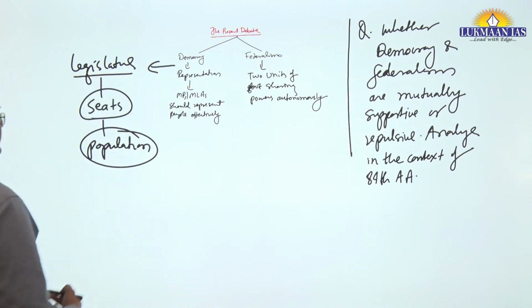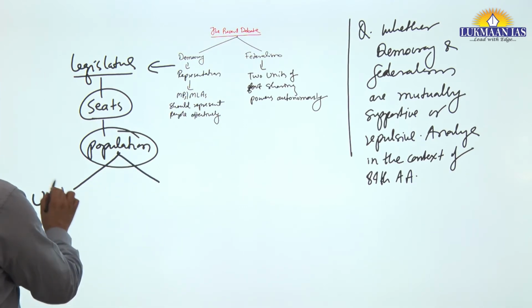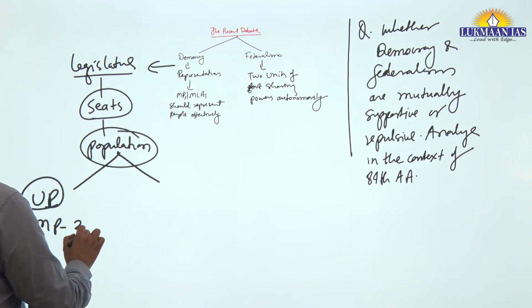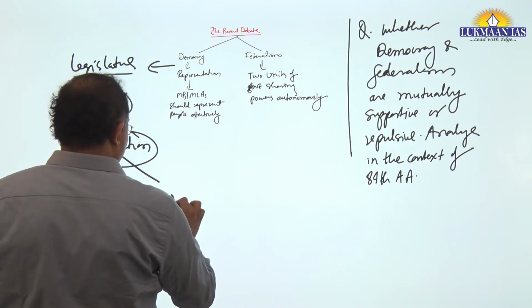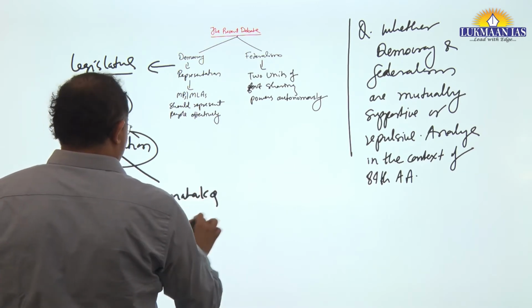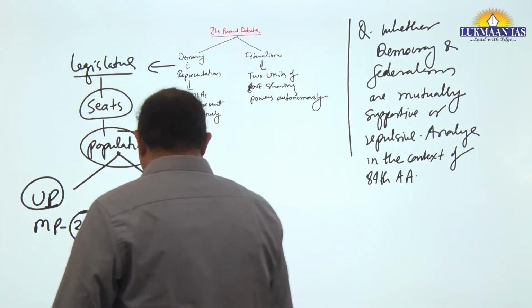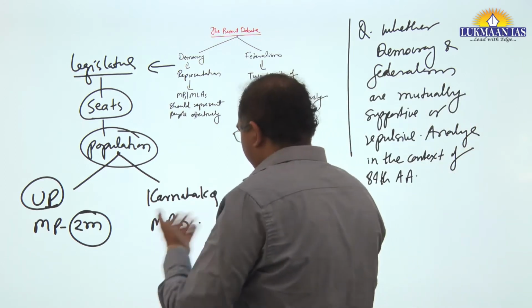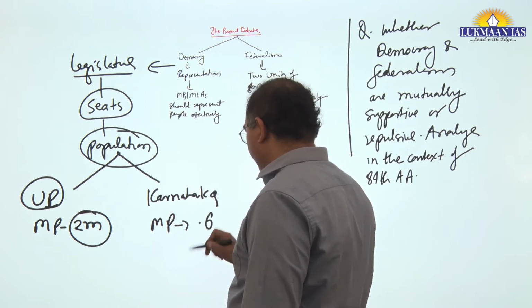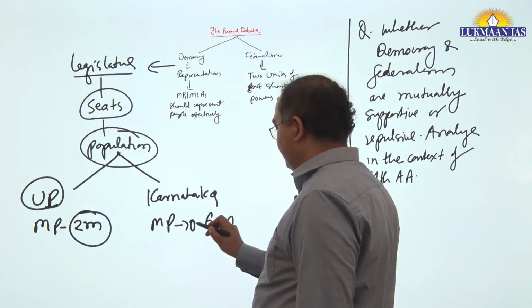Let's say in UP, one MP has 2 million people in the constituency, and in Karnataka, that MP represents, I do not remember exactly, something like 0.69 million, and you can tell me also.